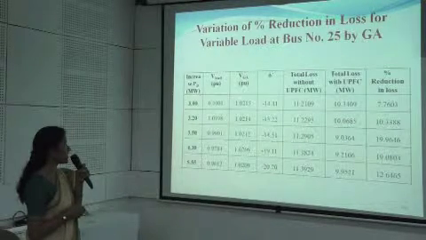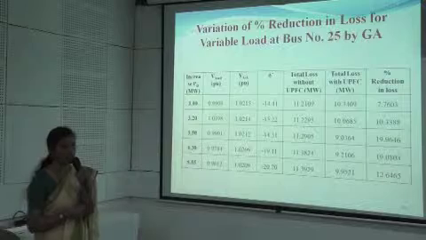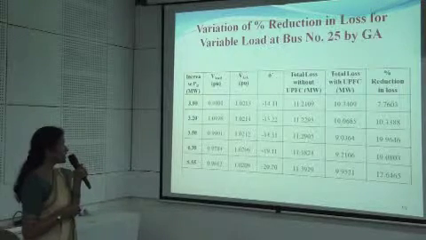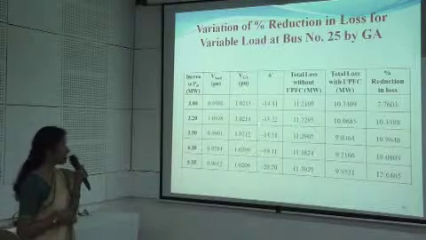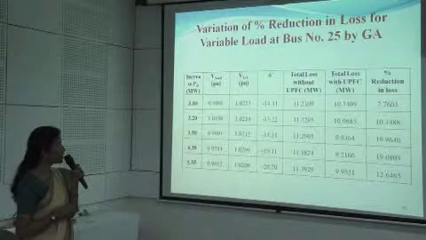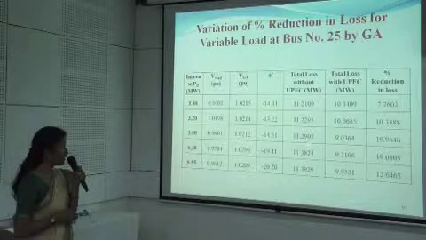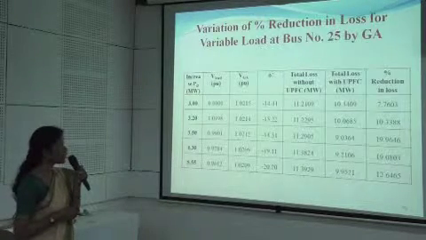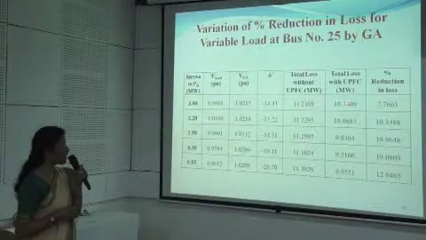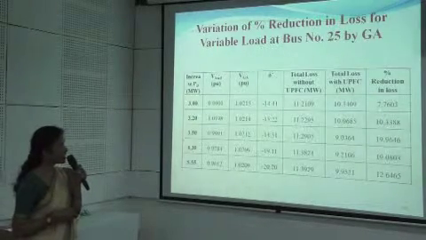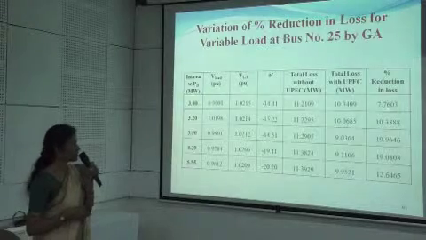The same using GA has been, again we say we have to maintain the flat voltage profile. So these voltages have been set to 1.0215 and 1.0219. The angles have been found out to be this. The total system loss without UPFC has been tabulated like this, and which reduces to 10.34, 10.06 using that of the UPFC. When we find this percentage reduction, it has been found out to be 7.76% up